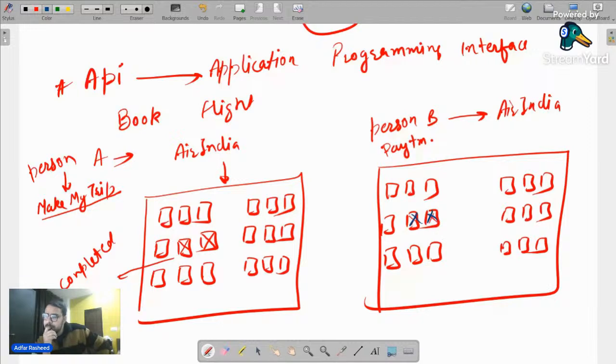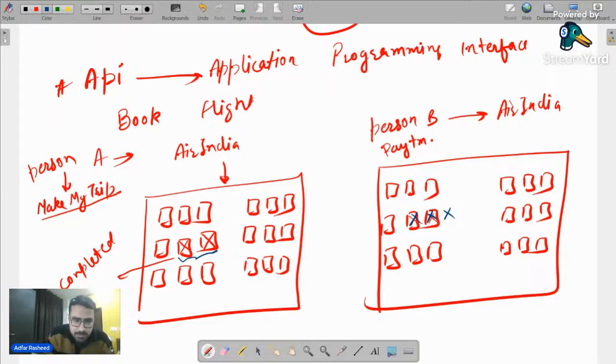Very good. Since this is Make My Trip and this is Paytm, they are 2 different platforms. Although they are representing the same plane, the same ticket, the same architecture over there, will I be able to book these 2 tickets? Of course not. But how does Paytm get to know that these 2 tickets are booked? How exactly?